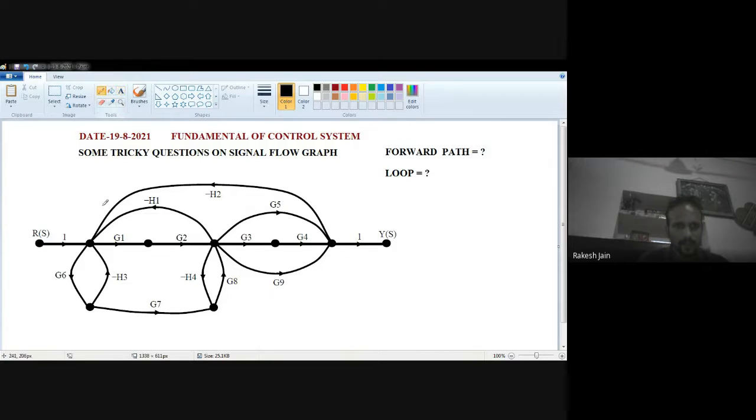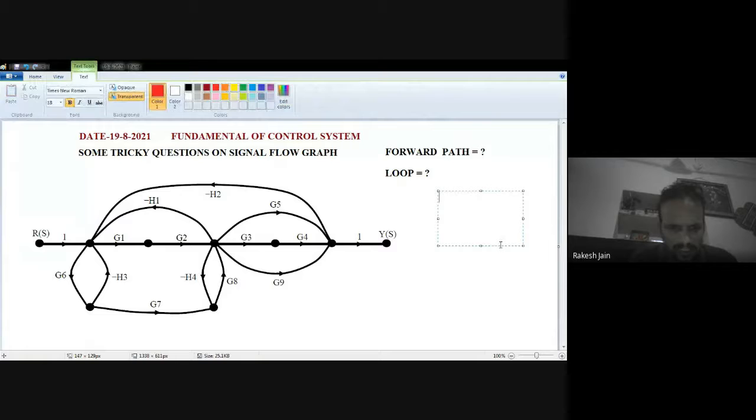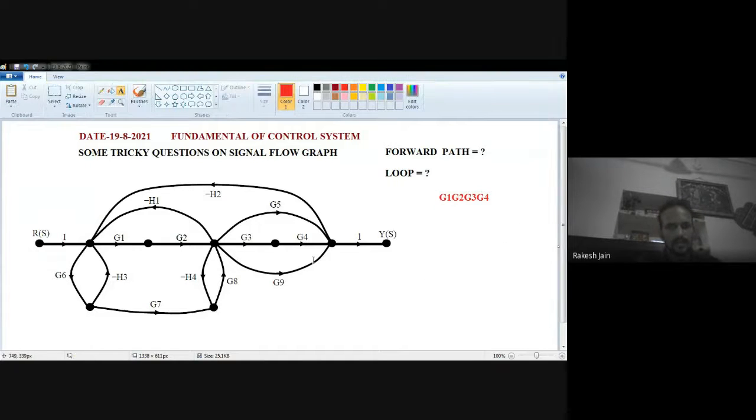I'm going to show you: one, then G1, then G2, then G3, then G4, then 1. Okay, a straightforward path. The first forward path is right now as one, G1, G2, G3, G4. Now, is any other forward path present? Now see the question very clearly.